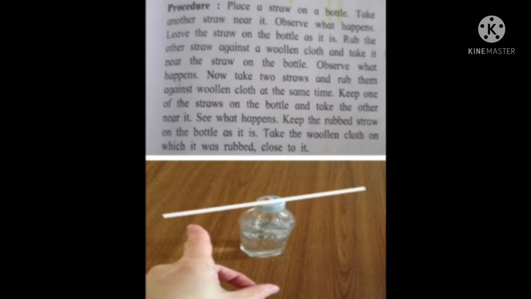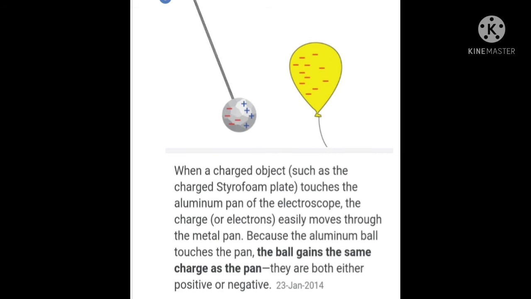And one activity is given. Take one bottle, a few straws and woolen cloth. Place the straw on the bottle, take another straw near it and observe what will happen. Leave the straw on the bottle as it is. Rub the other straw against the woolen cloth and take it near to the straw on the bottle. Observe what will happen. Now take the straws and rub them against woolen cloth at the same time.